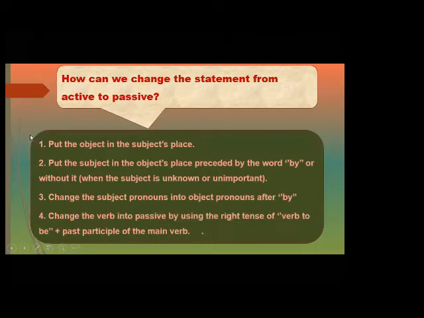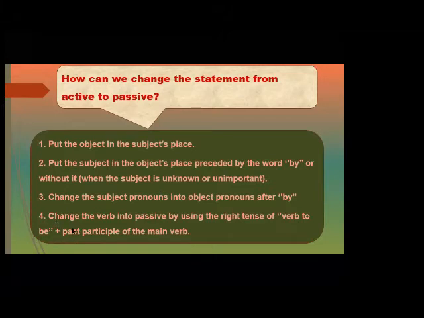If I have I, the object pronoun is me; he, him; she, her; they, them; we, us; you. So number one, we will put the object in the subject place and the subject in the object place before it by. Number three, we will change the pronouns of the sentence. I, me, he, him, she, her, it, we, us, you, they, them.